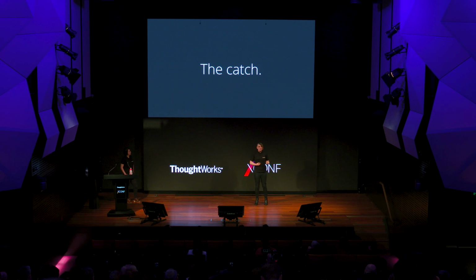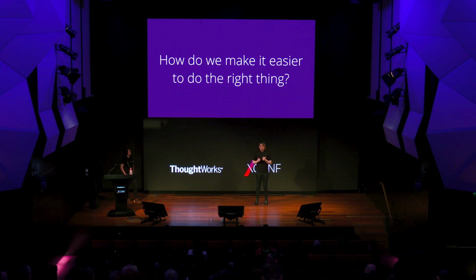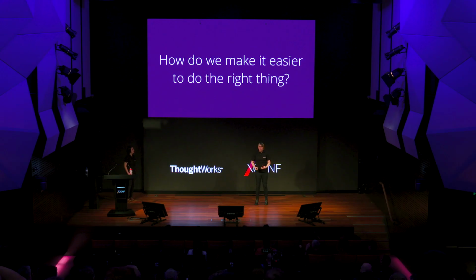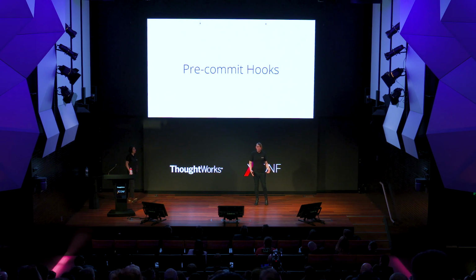So one question that came out of this, at the end of my little delve into those local validation bits, was: how can we make it easier to do the right thing? How can we make it easier for developers to do the best thing with the best practices we can? And the answer I came up with, which I think works pretty well, is pre-commit hooks on your source control.